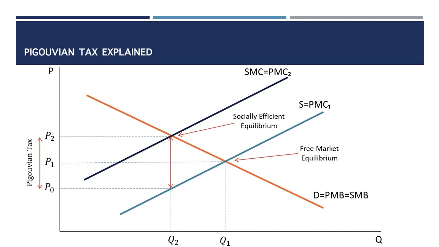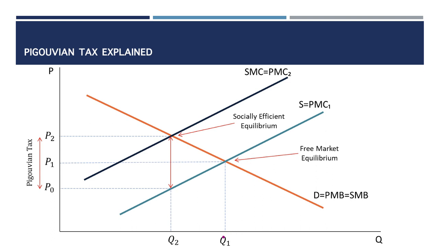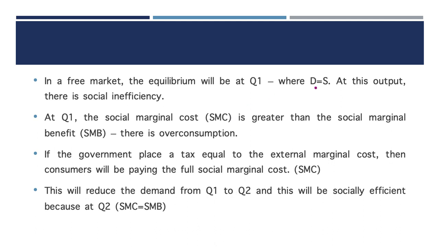Okay, I hope you try to understand this. Okay, so now this is an explanation. In a free market economy, the equilibrium will be at Q1, as I showed you already. Q1 is here, where demand equals supply, and the society is at inefficiency.